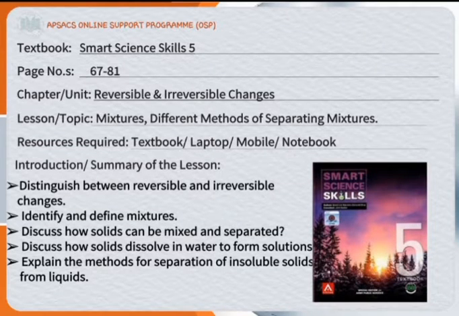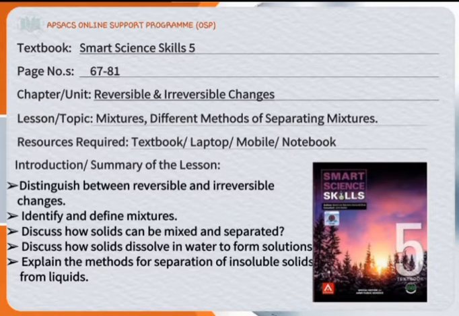Textbook Smart Sciences Skills 5, pages 67 till 81. Chapter: Reversible and Irreversible Changes. Topic: Mixtures, different methods of separating mixtures. Resources required: textbook, laptop, mobile or notebook. Introduction or summary of the lesson.